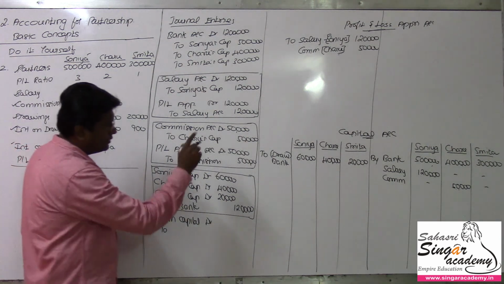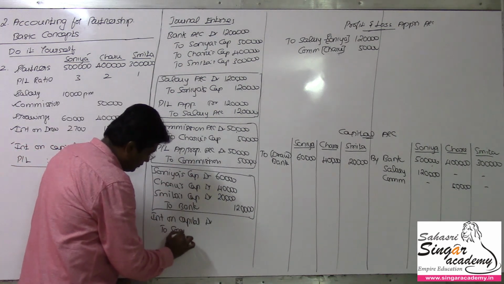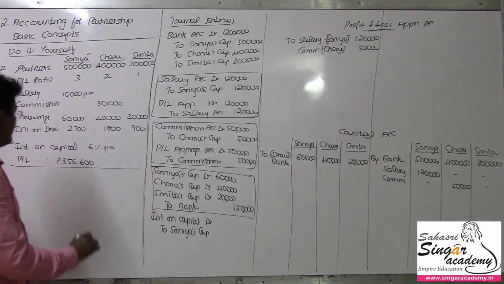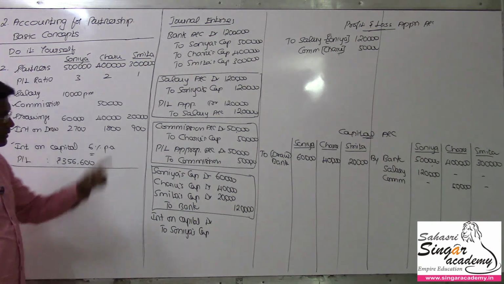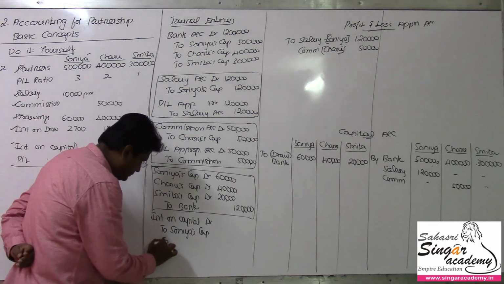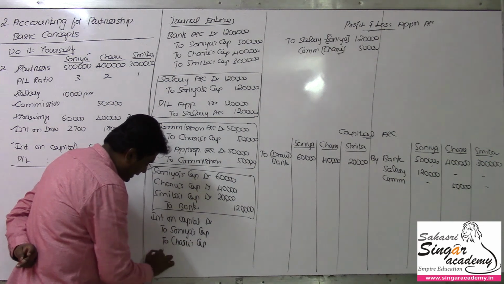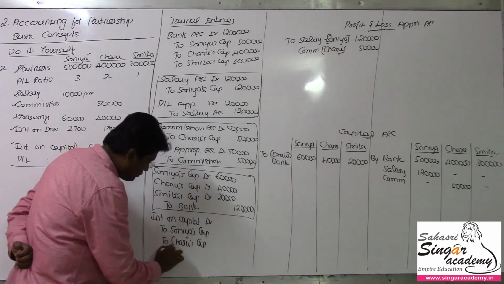Here who are they? Sonia's capital. How much we have to offer them? 6%. Then Charu's capital, and then the next one will be Smita's capital.